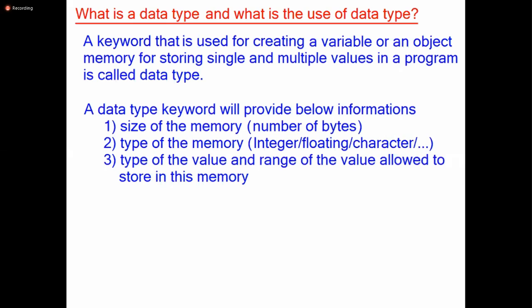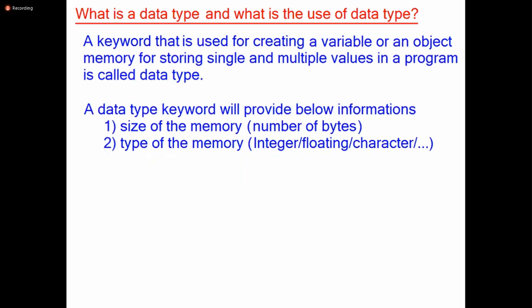Is it clear? Tell me, once you create a variable, the variable memory is ready, the type of memory is ready, the size of the memory is ready. In that memory, I want to store a value. Which value should I store? Integer value, floating point value, character type value, true false boolean value, string value. There are different types of values.